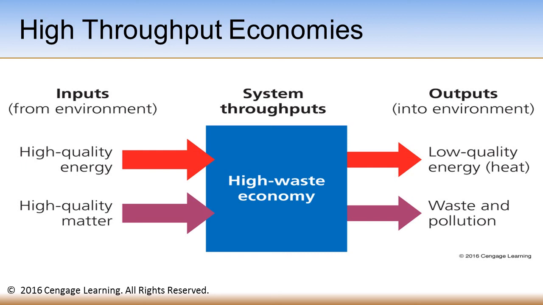So looking at this diagram, you have the inputs from the environment, high quality energy, high quality matter. Then the system throughputs, you have a high waste economy because we're pushing through a lot of goods and products. And the outputs are waste and pollution.